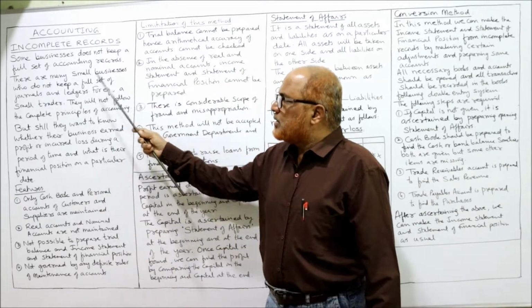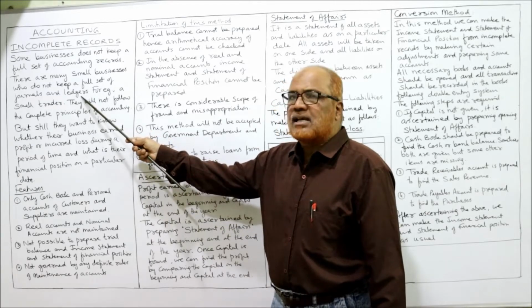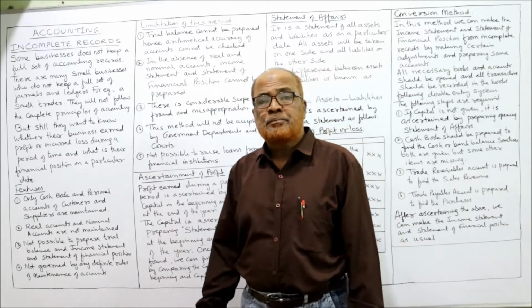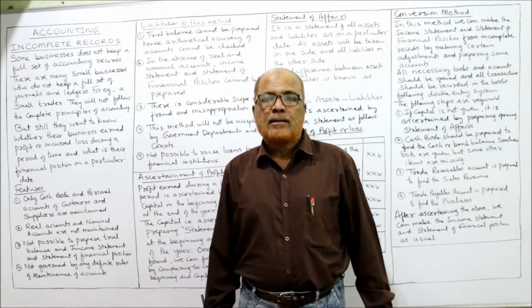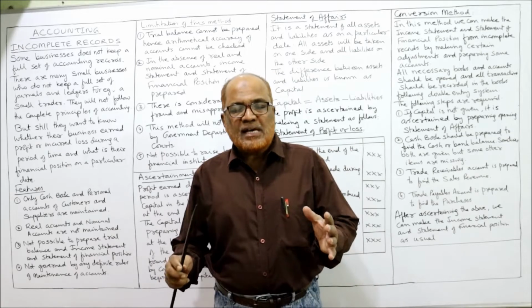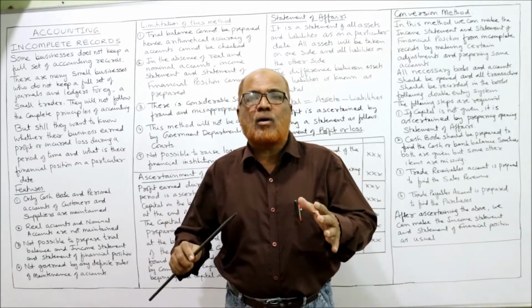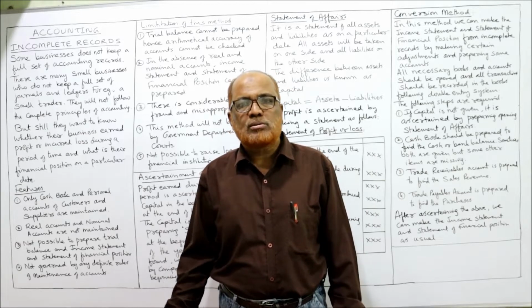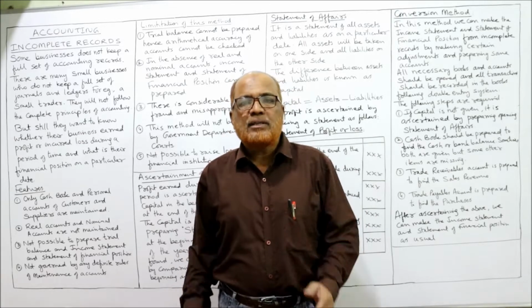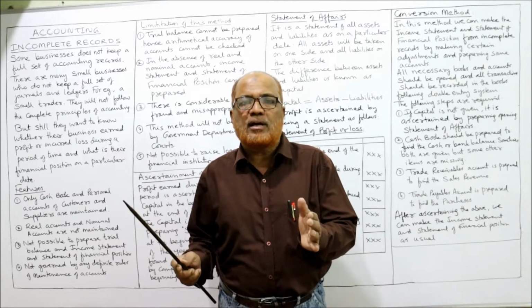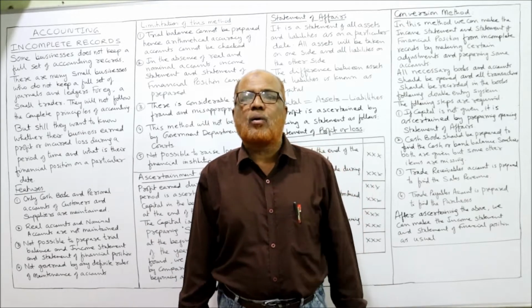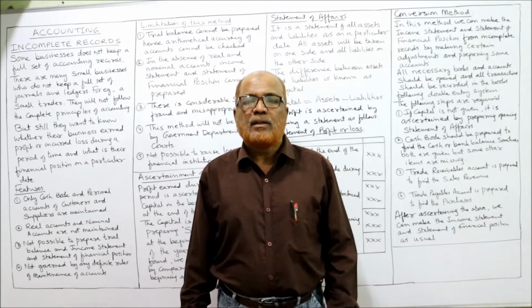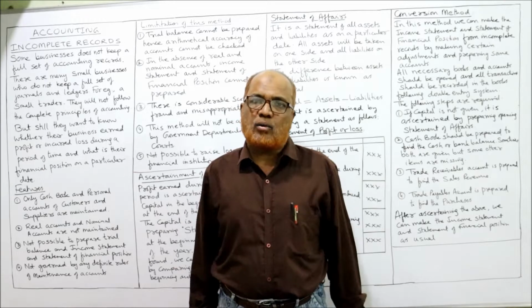There are many small businesses which do not keep a full set of journals and ledgers. For example, a sole trader will not follow the complete principles of accounting. When a business has to implement full-fledged accounting, it has to follow the accounting principles, rules and concepts. But these small businesses, sole trading concerns, will ignore the accounting principles. They will not follow all the rules of accounting, and they will not open all the accounts.